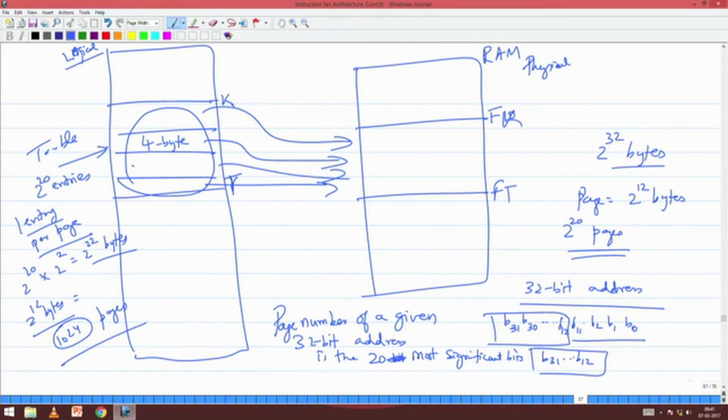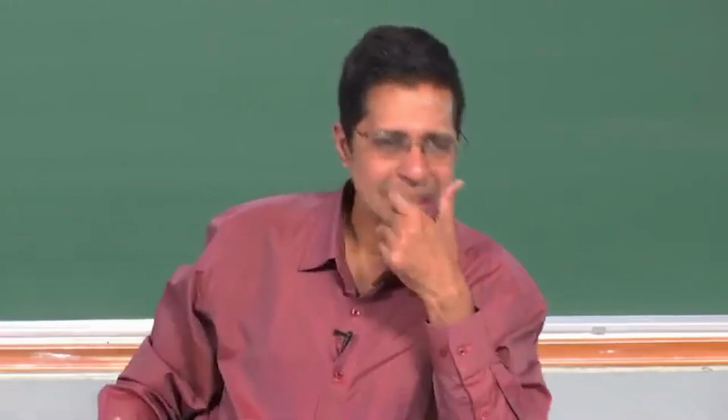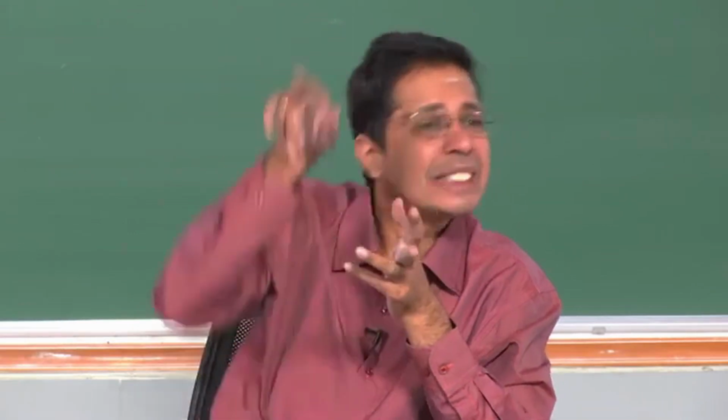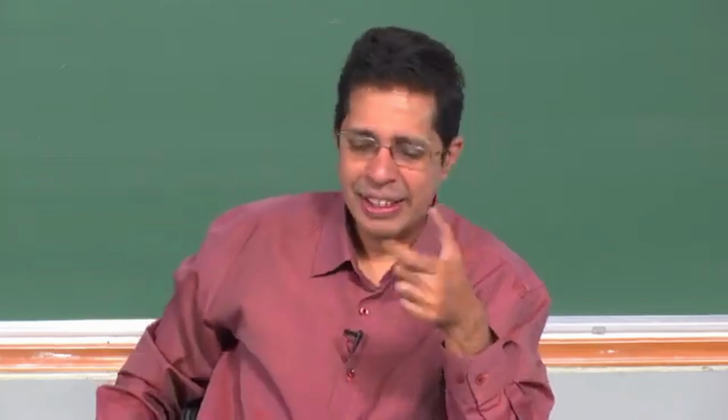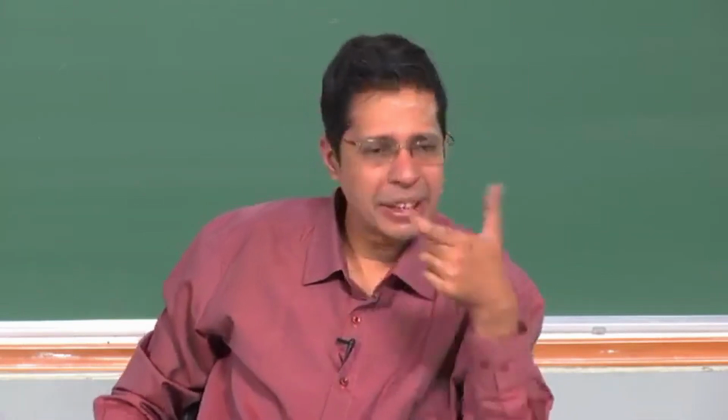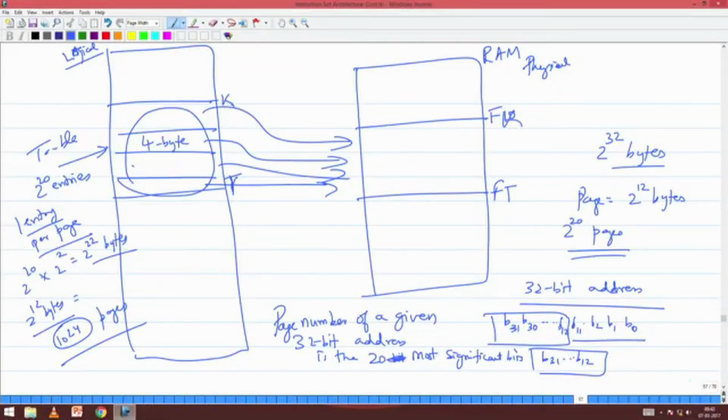Are you getting this? When I generate a 32-bit logical address or 32-bit effective address, I add to the segment base and so on. I generate a 32-bit effective address, in which the first 20 bits will tell me which page I belong to. The remaining 12 bits is an index into that page. So I take the first 20 bits and I index into this table. This entry will tell me, if at all I am loaded into the memory, where I am loaded.